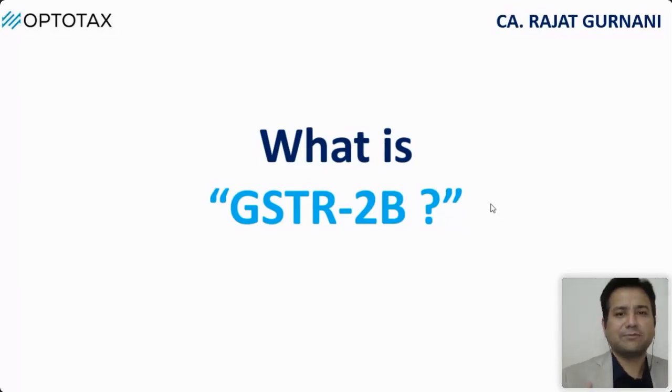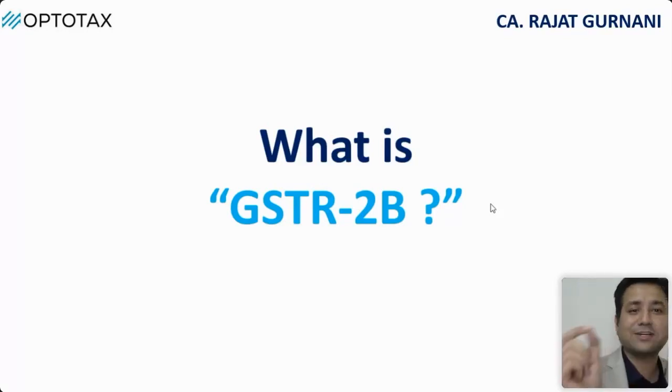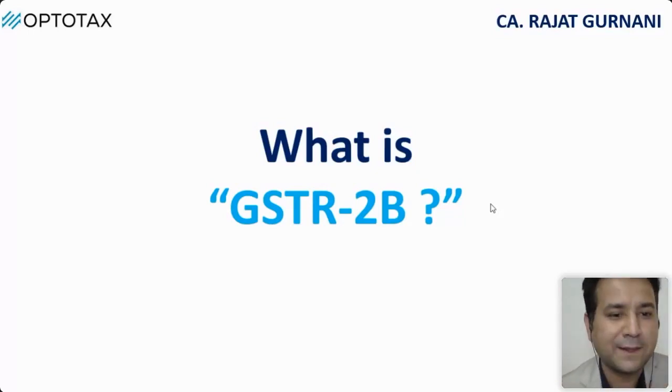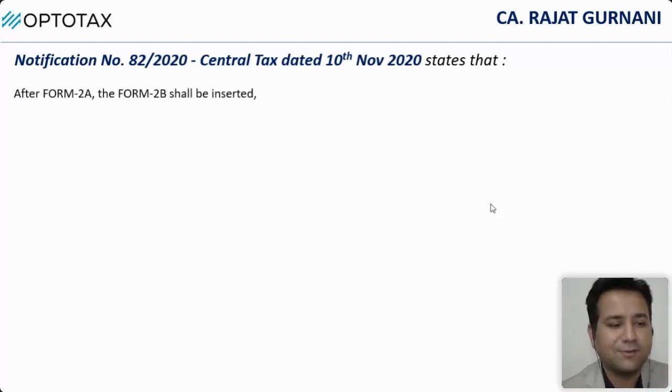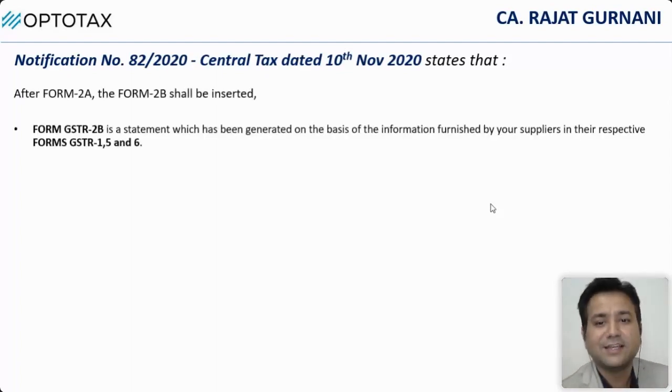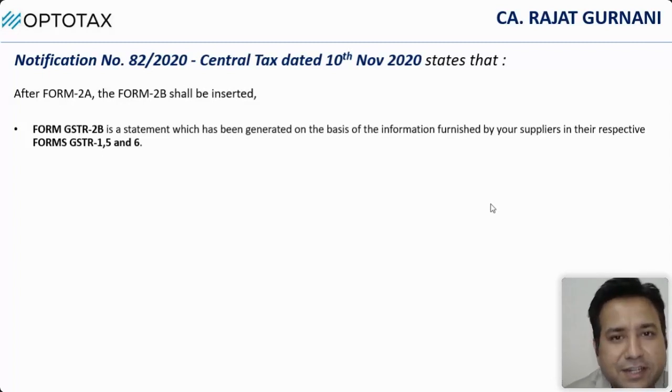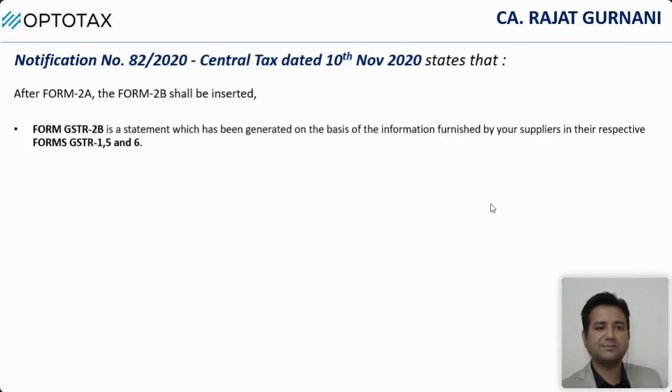See, whatever I'll be talking, it would be in reference to a document, and do note that document, because in the reply to any notice, you have to mention what notification, what section, right? GSTR 2B, notification number 82 dated 10th November 2020. Their notification, not ours. After Form 2A, Form 2B shall be inserted. Form 2B is a statement which has been generated on the basis of the information furnished by suppliers.